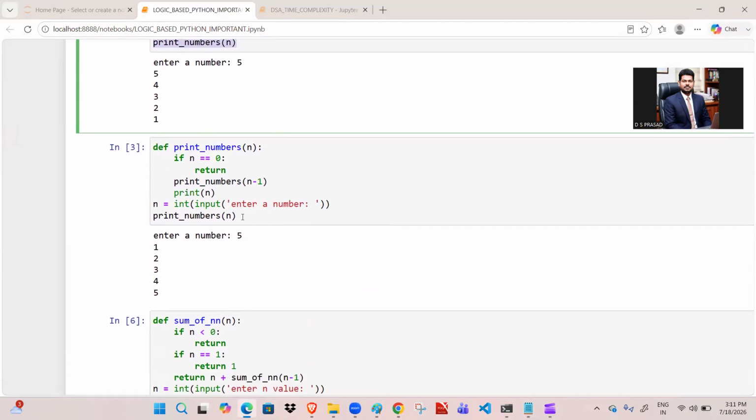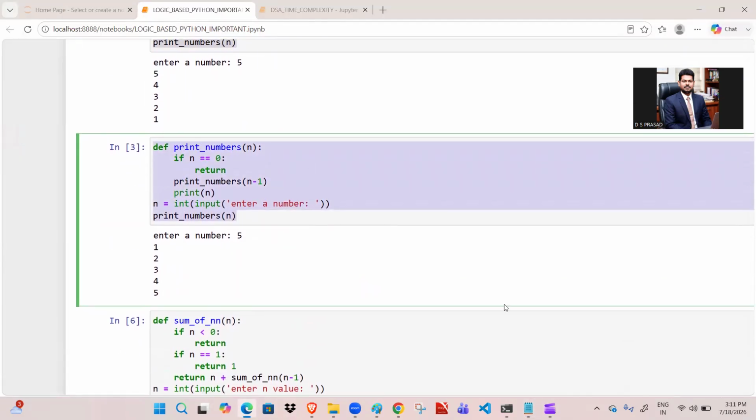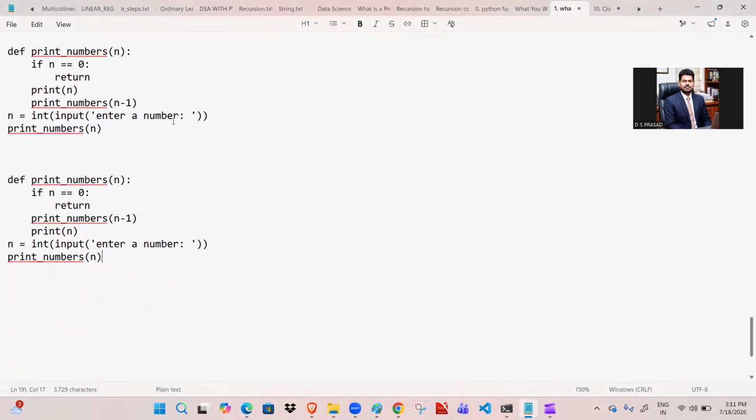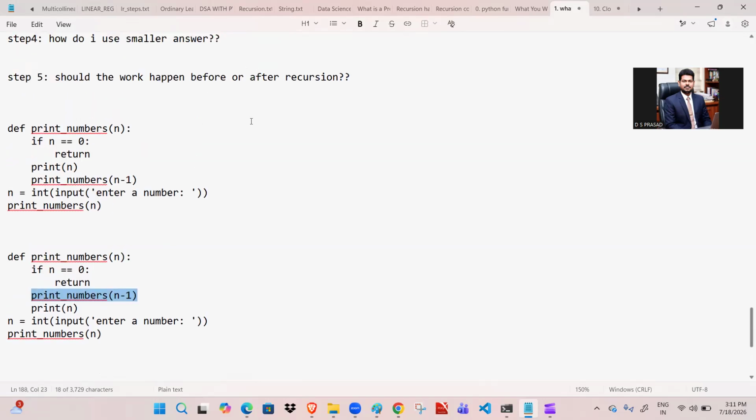So this is another program. See, this is the recursion call, and this is the work. In one case the recursion is after the work, and here the recursion is before the work. So we need to decide that for the function, whatever program we are writing.